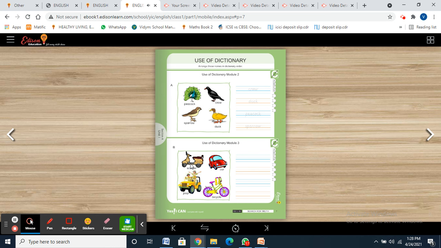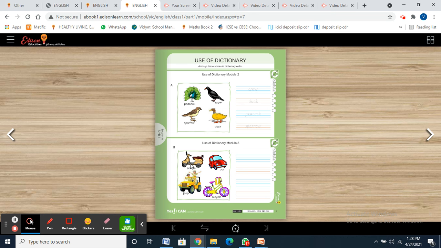Today we did use of dictionary module 2: crow, C comes first, D, duck next, then peacock, P, and then S, sparrow. Then bicycle, first B, C, car, J, jeep, and S, scooter.